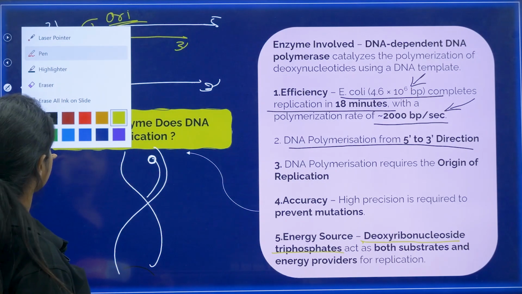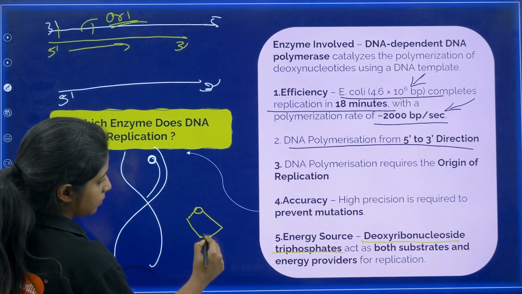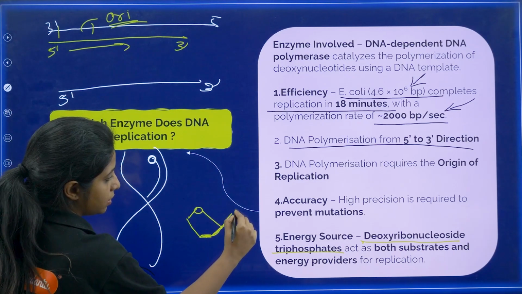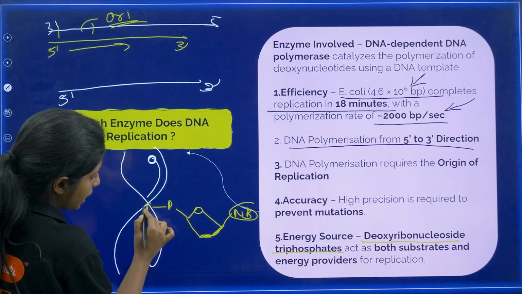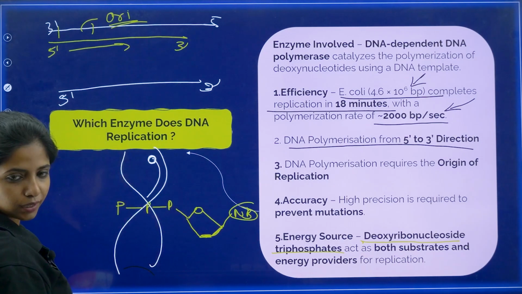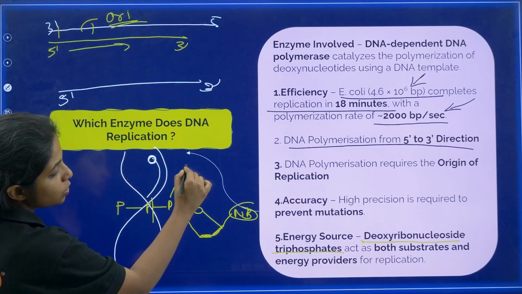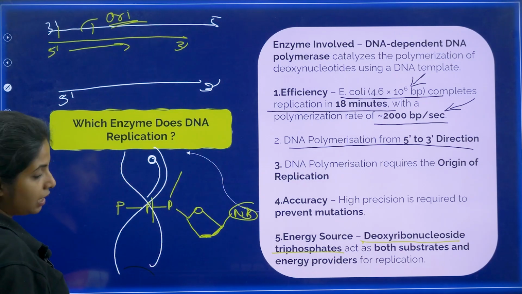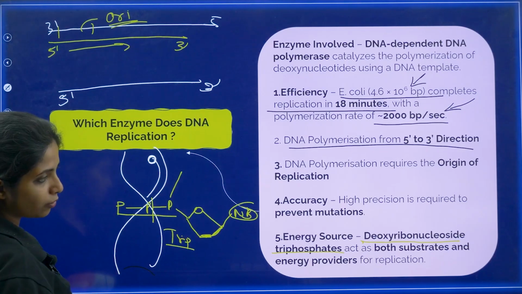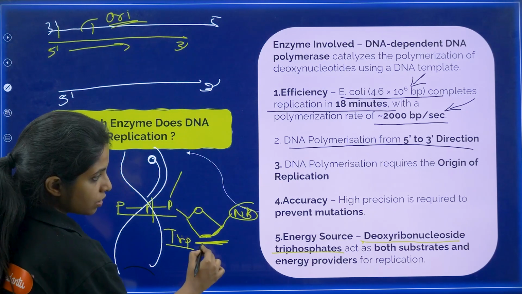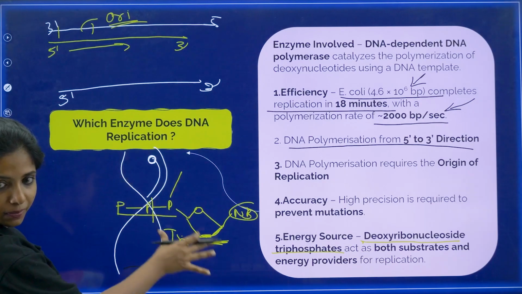When I say that this is the nitrogen base and this is the phosphate group, there are actually 3 phosphates in there. You break this bond, and then you attach this with another nucleotide. As of now, it is known as triphosphate. So, whatever deoxyribose nucleoside is there, my dear children, triphosphates are being used.